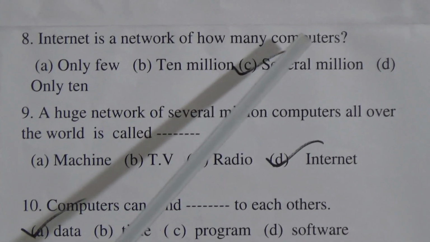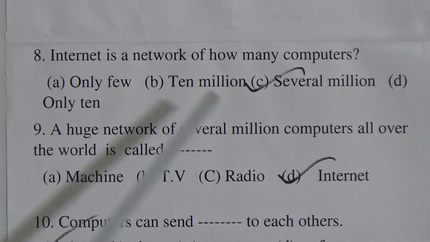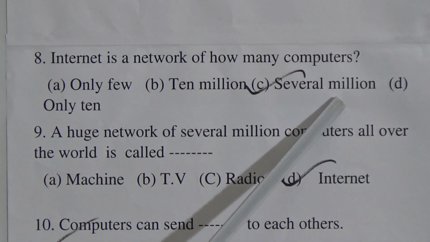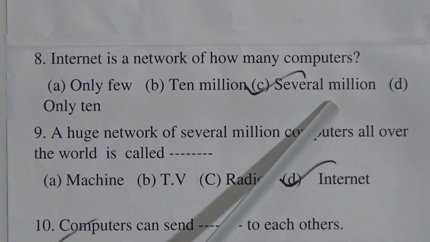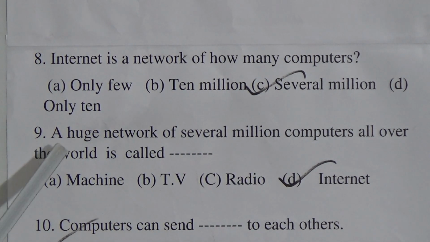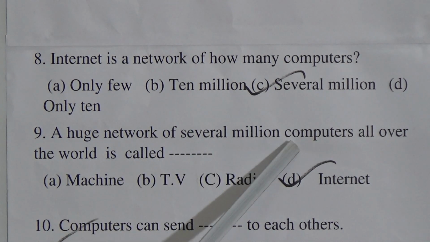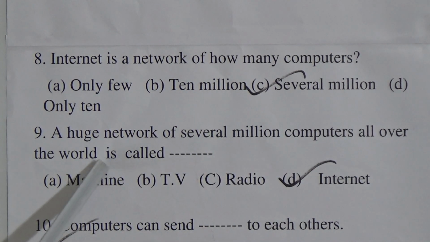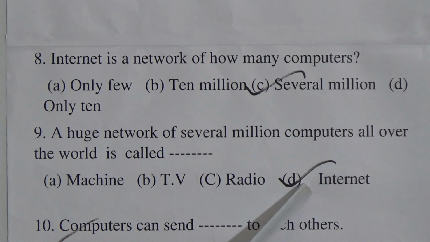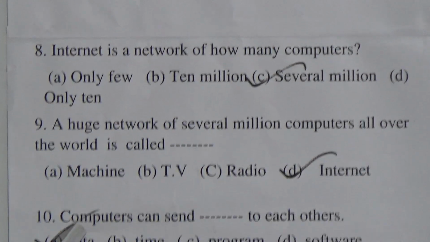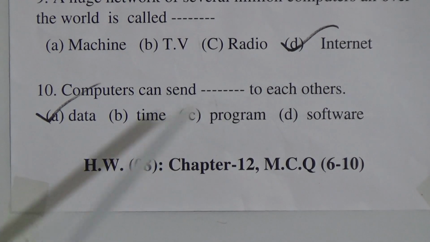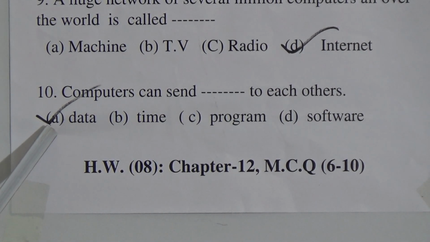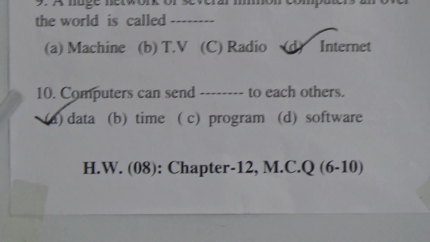Number 8, internet is a network of several millions of computers. Number 9, a huge network of several million computers all over the world is called internet. Number 10, computers can send data to each other. So we have learned MCQ 6 to 10.